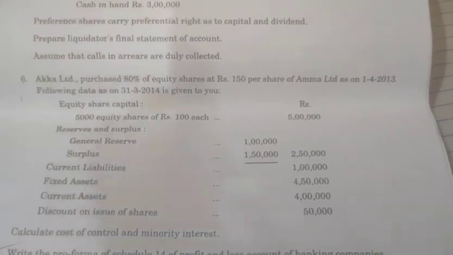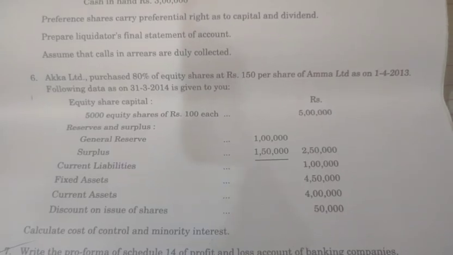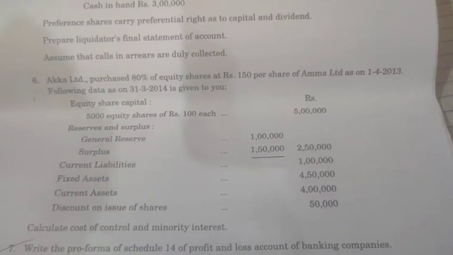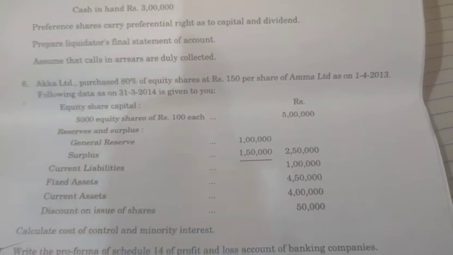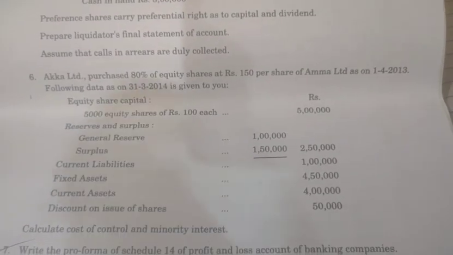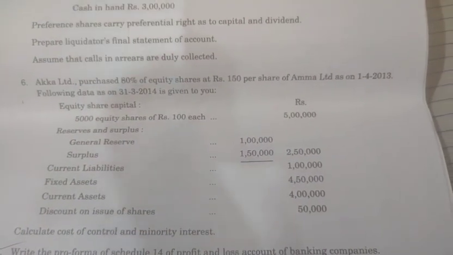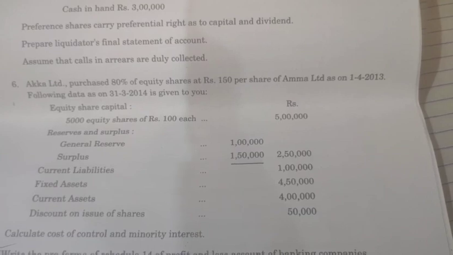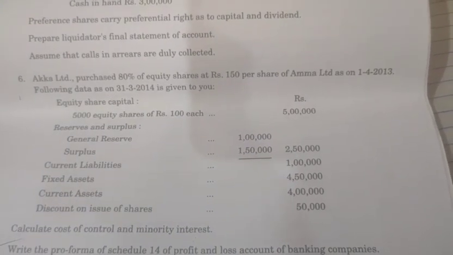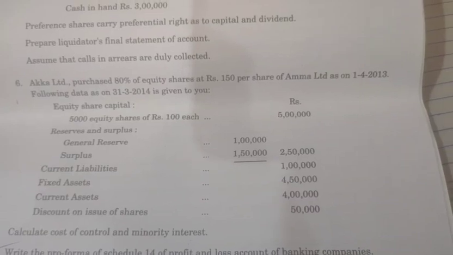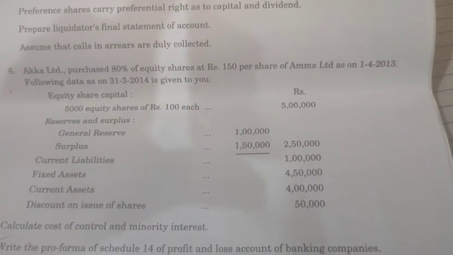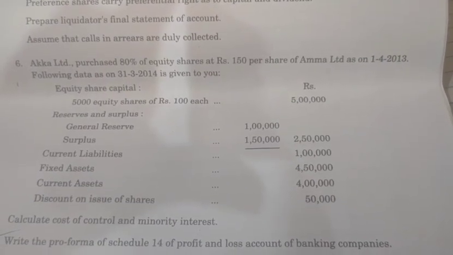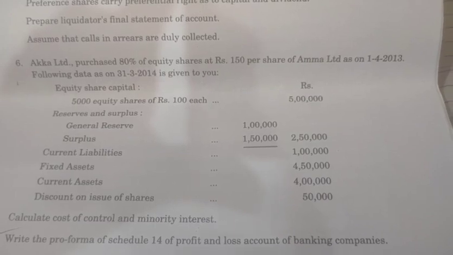That is, your opening financial year is April and ending is March. So they have acquired the company on 1st April itself. As soon as the financial year starts, you are going to acquire Amma Limited. The financial position of Amma Limited at the end of the year is: it has 5,000 equity shares of rupees 100 each, costing 5 lakh. Reserves and surplus, current liabilities and fixed assets are given. They have also said the discount on issue of share is 50,000. They have asked you to calculate the cost of control and minority interest.